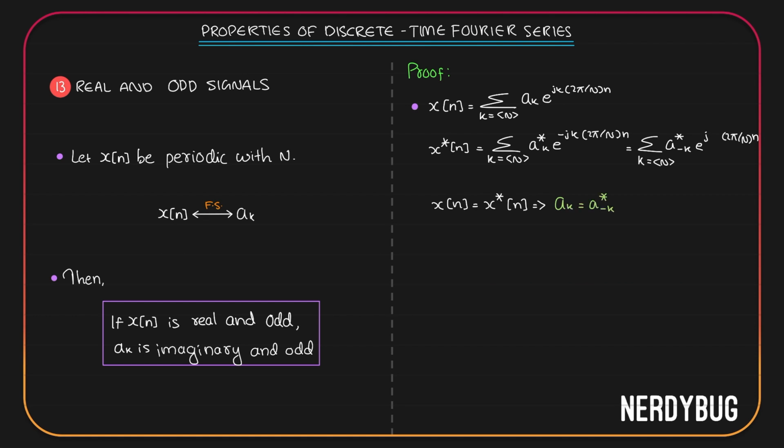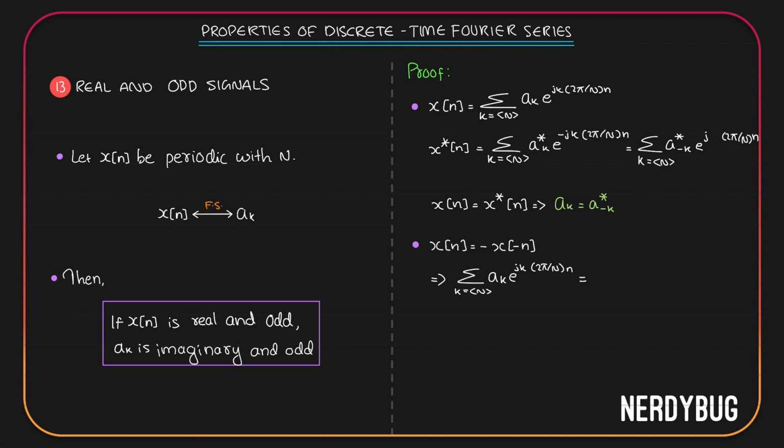When we proved the conjugate symmetry for real signals property, I said I will not prove this result, but accidentally I did prove it. x of n is also odd, so x of n will be equal to minus of x of minus n. So I can write x of n is summation where k takes any n consecutive integer values, a k e raised to j k 2 pi by n n.